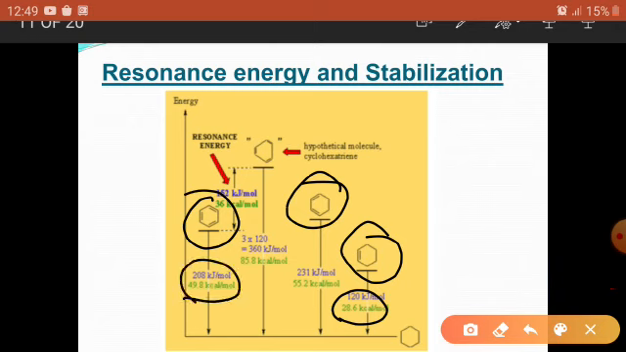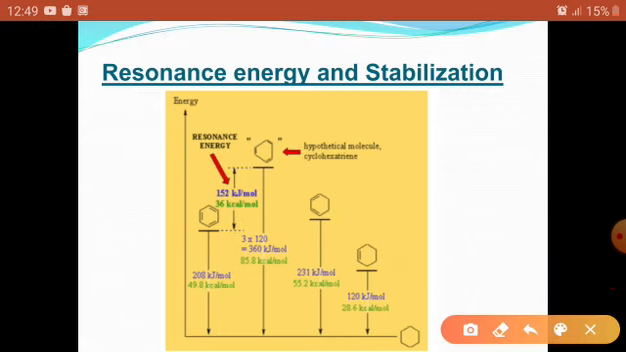The difference between 360 and 208 is 152 kilojoules per mole, and this 152 kilojoules per mole is the resonance energy of benzene. It means benzene is 152 kilojoules per mole more stable as compared to its respective triene, and this is also known as the resonance energy of benzene. 152 kilojoules per mole, or 36 kilocalories, is the resonance energy of the benzene molecule.